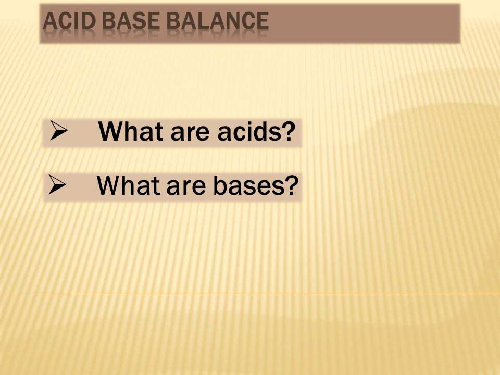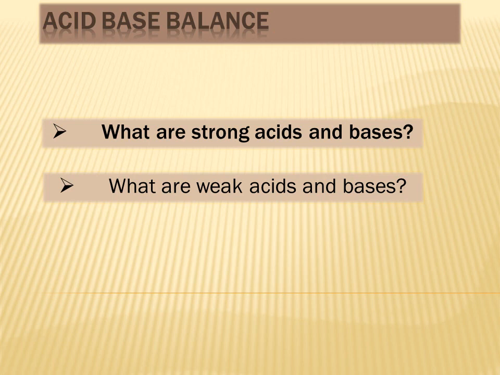And what are bases? Bases are those chemical species which are able to accept protons or which are able to bind with protons. So what are strong acids and strong bases? Strong acids and bases are those chemical species which are able to 100% dissociate inside an aqueous medium. So they dissociate completely and quite rapidly in an aqueous medium. An example of strong acid is hydrochloric acid. Sulfuric acid is also a strong acid which dissociates completely in water. And examples of strong bases are potassium hydroxide, sodium hydroxide.